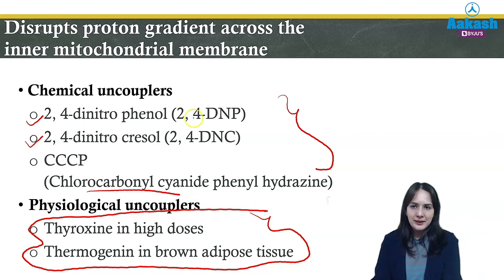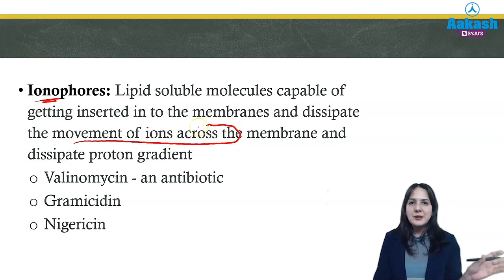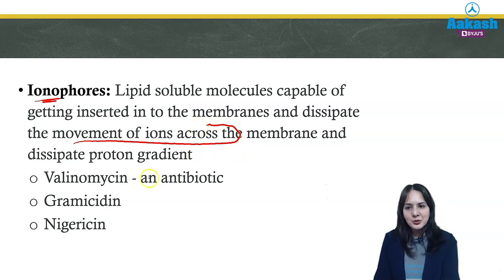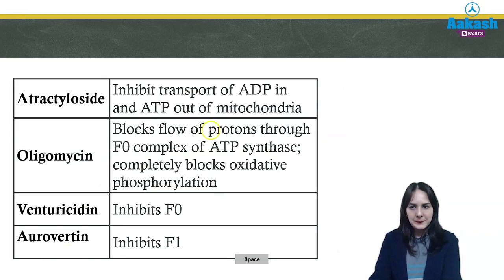maintain the body temperature. Then there are also some ionophores, which, when inserted into the membrane, dissipate the movement of ions and dissipate the proton gradient. So here also you should know they are valinomycin, gramicidin, and nigericin. So these are the names which you should remember.